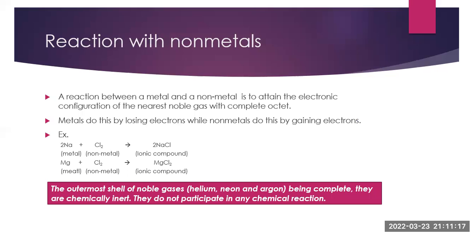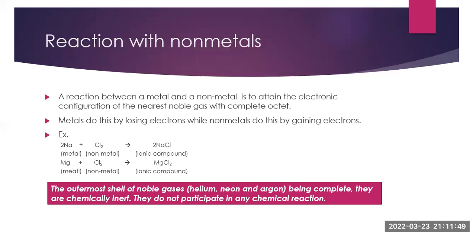Next, we come to the reaction of metals with non-metals. A reaction between a metal and non-metal is to attain the electronic configuration of the nearest noble gas with complete octet. So how do they do so? Metals do this by losing electrons, while non-metals do this by gaining electrons. The example is reaction between sodium and chlorine. Sodium is a metal, whereas chlorine is a non-metal.